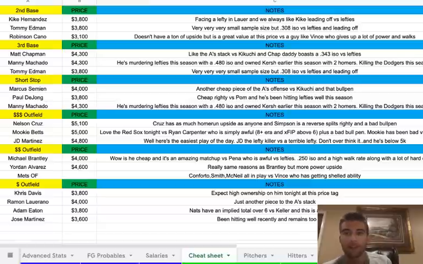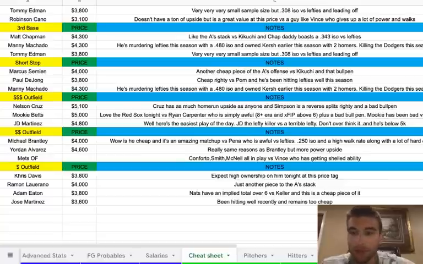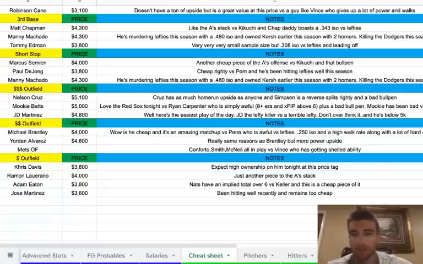And then in the value outfield, we have Khris Davis at 3,800. He's just too cheap, and I expect him to have some pretty high ownership versus Kikuchi. Ramon Laureano, 4K, just another cheap piece of the A's stack. Adam Eaton at 3,800. The Nats have an implied total over 6 versus Keller, which I'm not too high on the Nats stack, but apparently Vegas is. And if you want some exposure to it, this is a cheap way to do it. And then J Mart at 3,600. He's been hitting really well recently, and he remains too cheap.